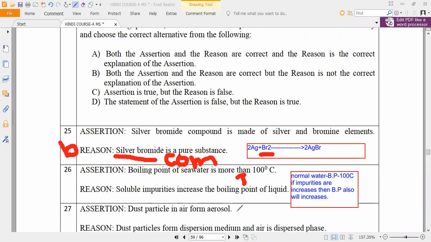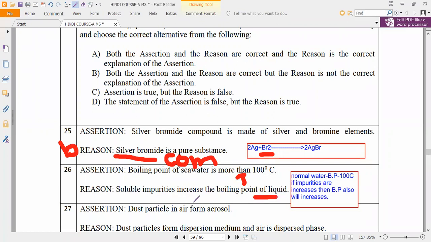So the boiling point of seawater is more than 100 degrees Celsius. Why, guys? Is it having soluble impurities or insoluble impurities? Soluble impurities only. So now you can see why the seawater boiling point is more: soluble impurities increase the boiling point of the liquid.